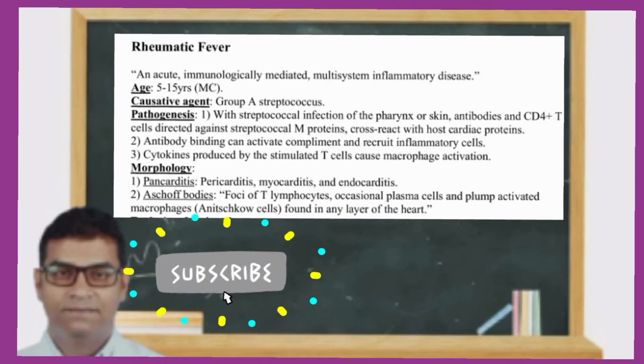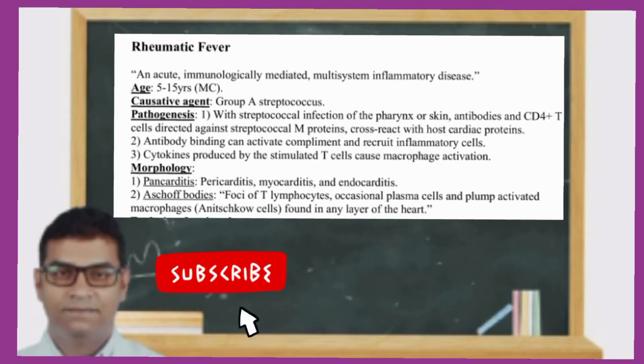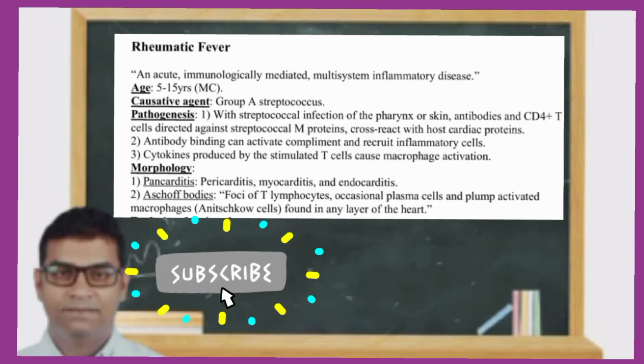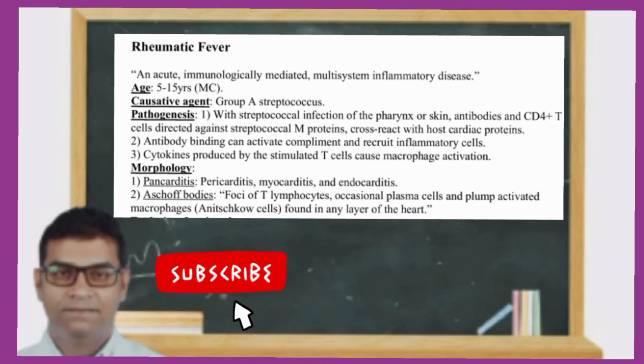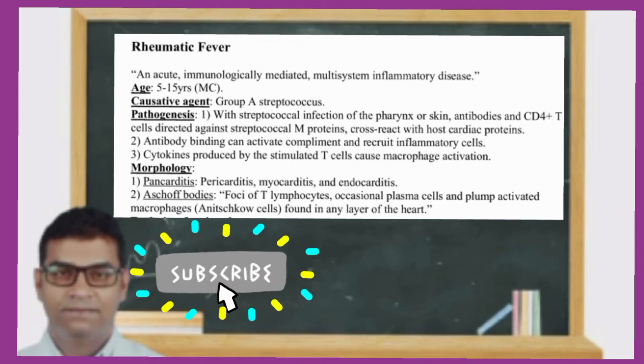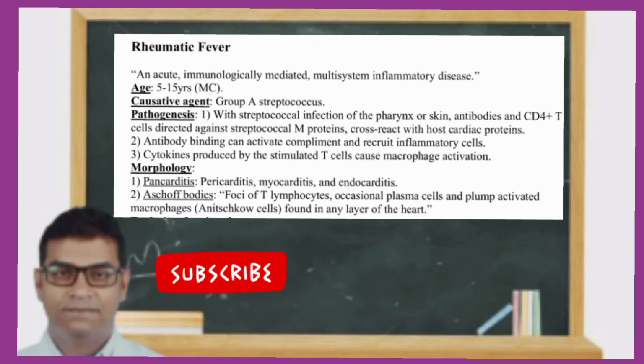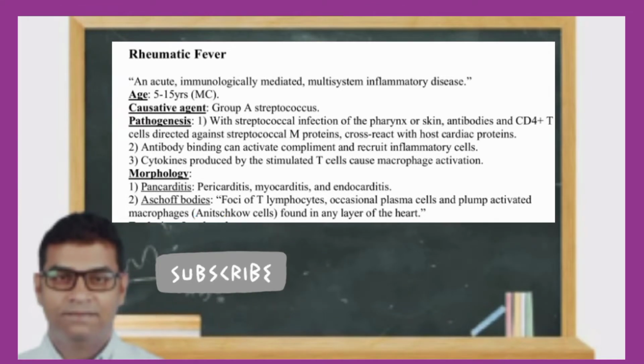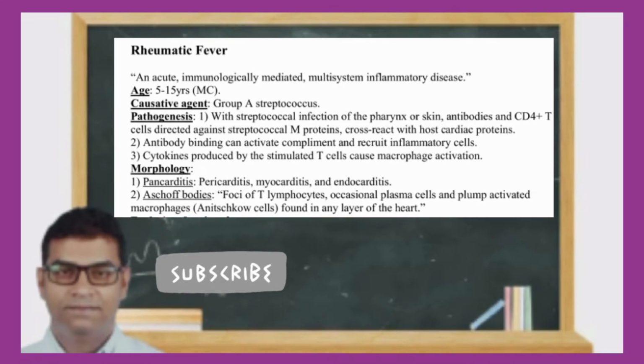Pathogenesis of rheumatic fever. With streptococcal infection of the pharynx or skin, antibodies and CD4 plus T cells are directed against the streptococcal M proteins, and these will cross react with host cardiac proteins. Antibody binding can activate the complement and recruit the inflammatory cells. Cytokines produced by the stimulated T cells will cause macrophage activation.